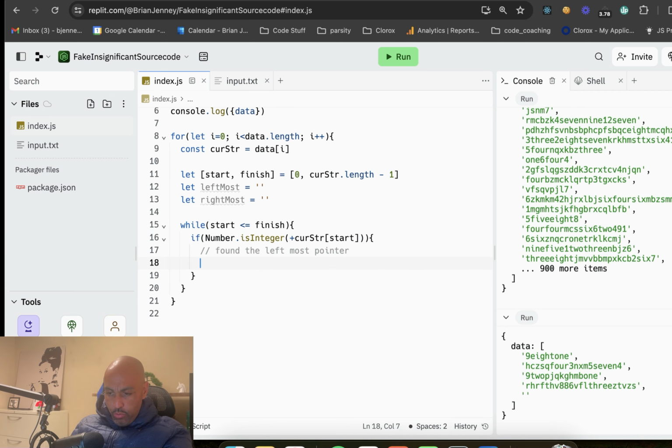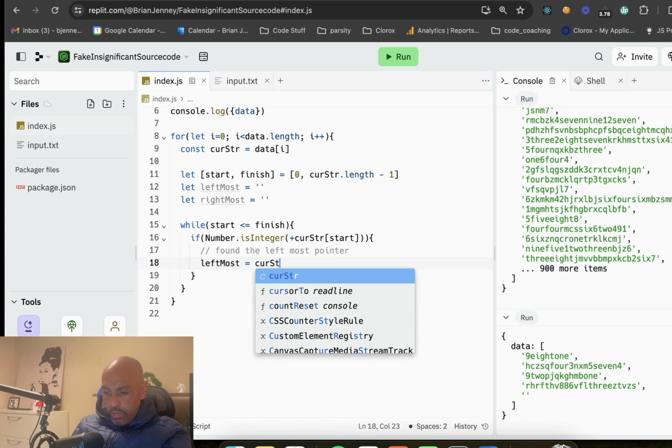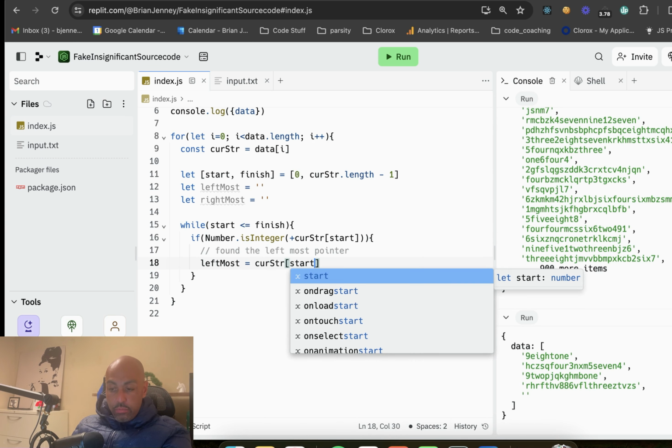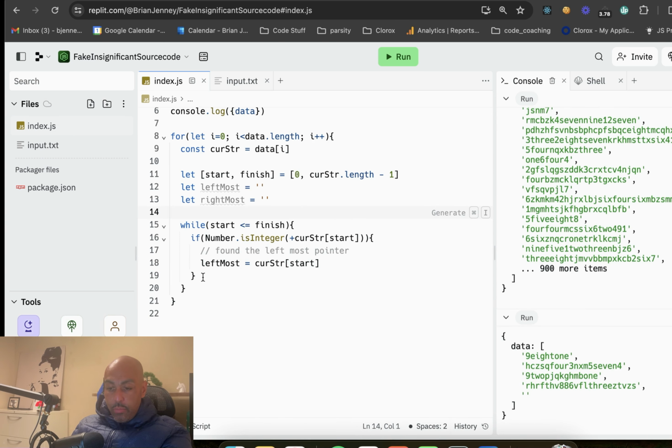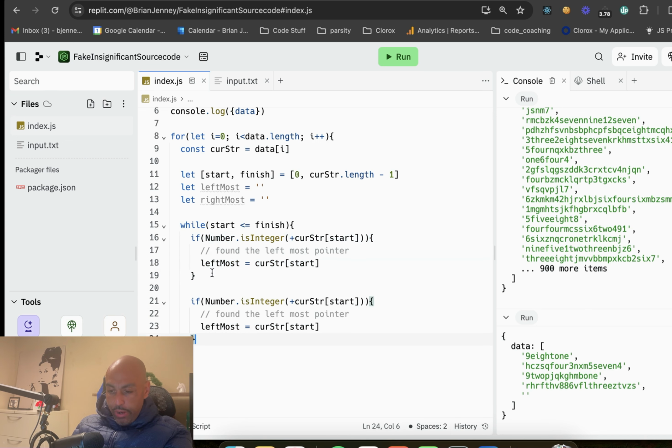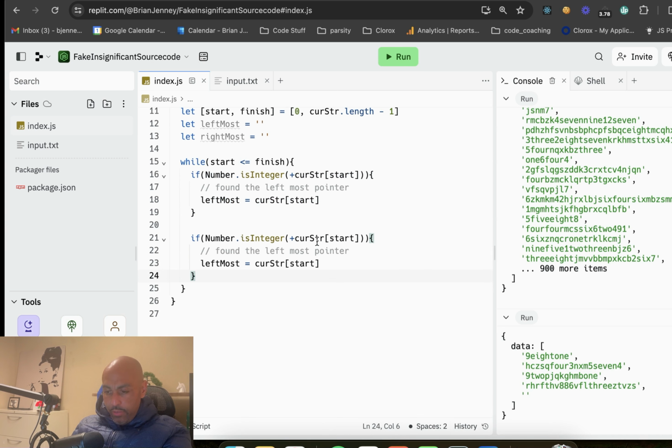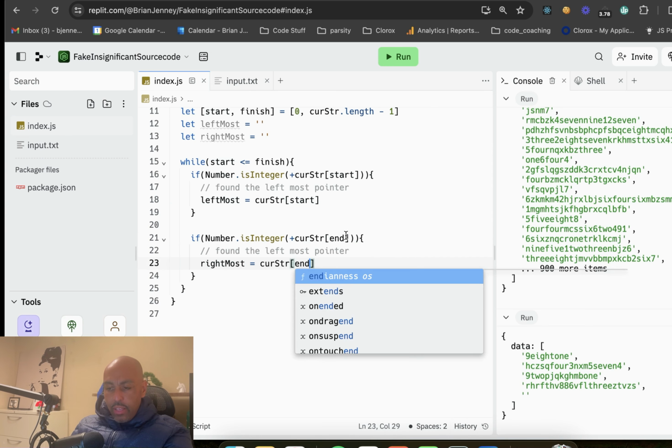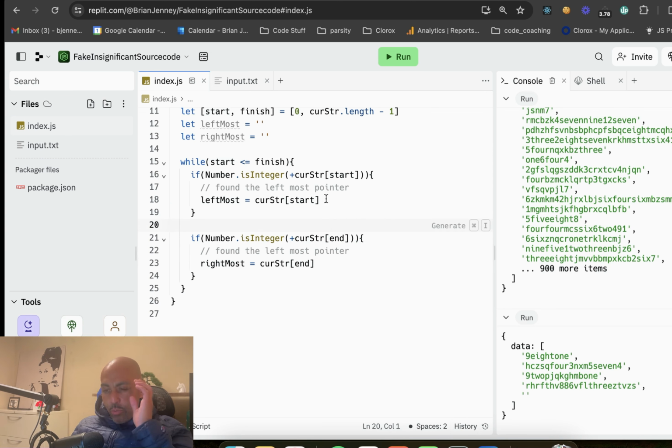And so the leftmost will be equal to the curString at the start, right? And then we can basically copy this, because the same thing's going to happen for the other one. So if curString at end is a number, then the rightmost is going to be curString at the end. This kind of works, I think.